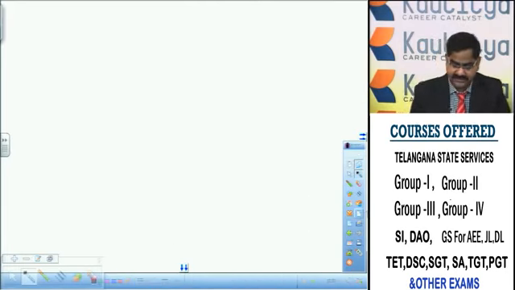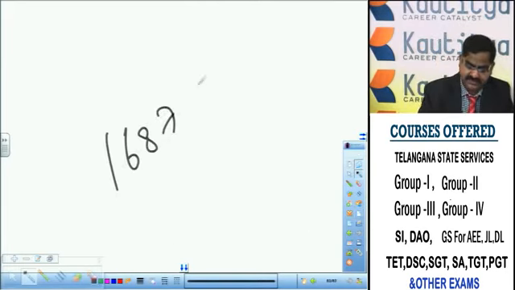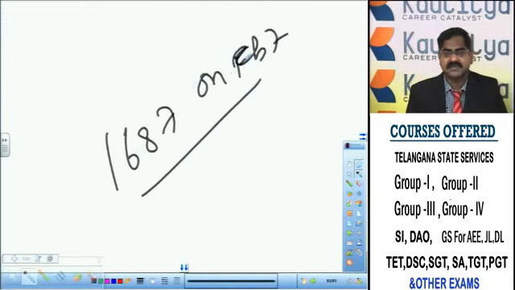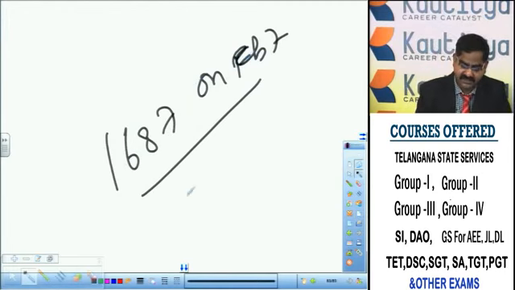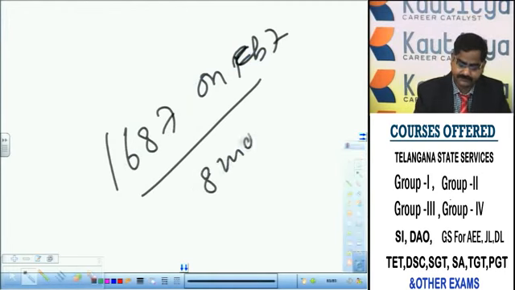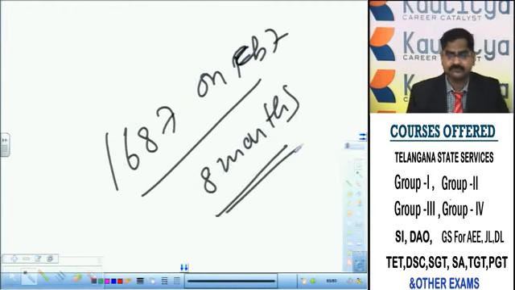Anyhow, in the year 1687, exactly on February 7th, Aurangzeb himself invaded Golconda. This invasion went on for 8 months, but the Mughal army could not open even one gate of the entire Golconda fort. Golconda was that impregnable, a greatly strengthened fortification.